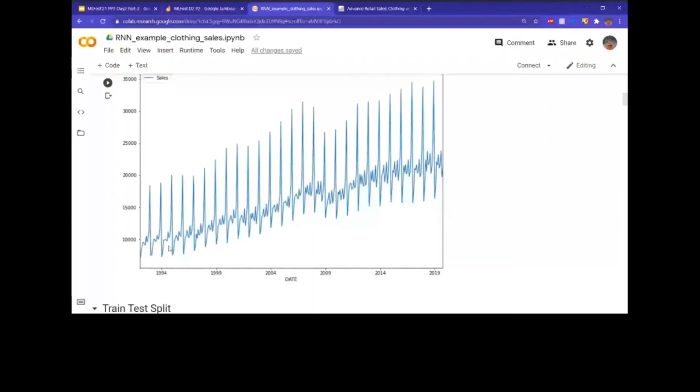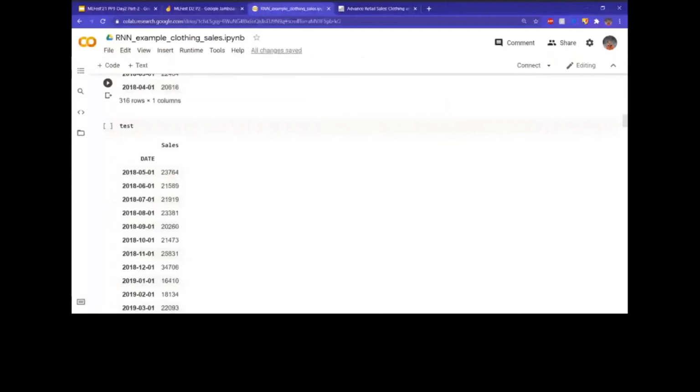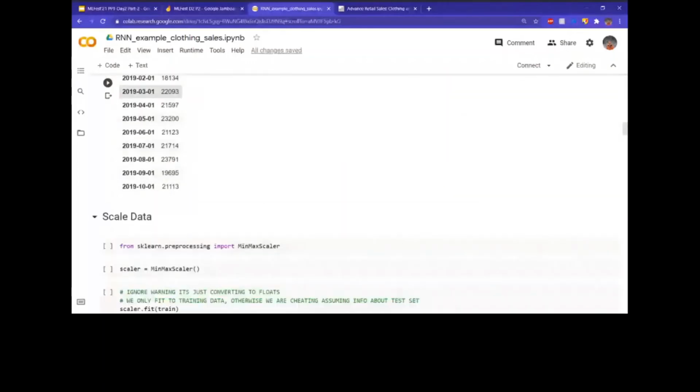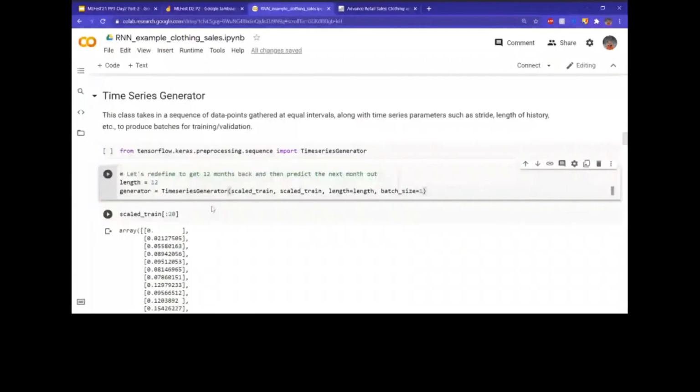So to properly make it understand the trend, it would be nice to give it an entire year's worth of training data. That would be 12 months in this case. So that's what we'll be doing here, and in the time series generator, we'll be passing the length as 12. Let's look at what the time series generator is actually taking in.